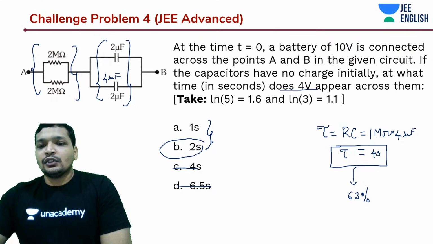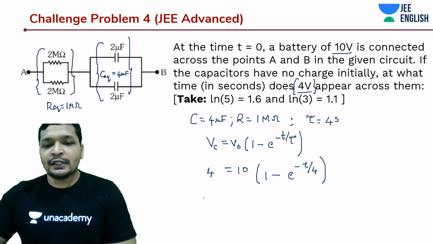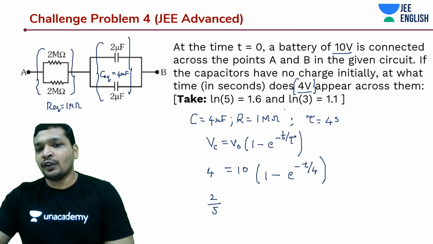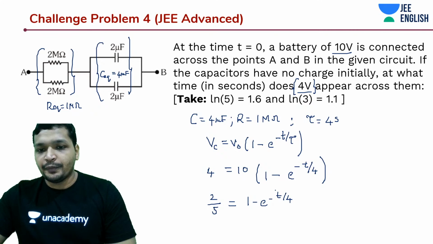Okay, so this is one of the ways of doing it, but it's actually a numerical based question, guys, so don't do that. You need to properly go through the calculation, and even values have been given for us to simplify this answer. Okay, it's 2 by 5 is equal to e to the power t by 4.